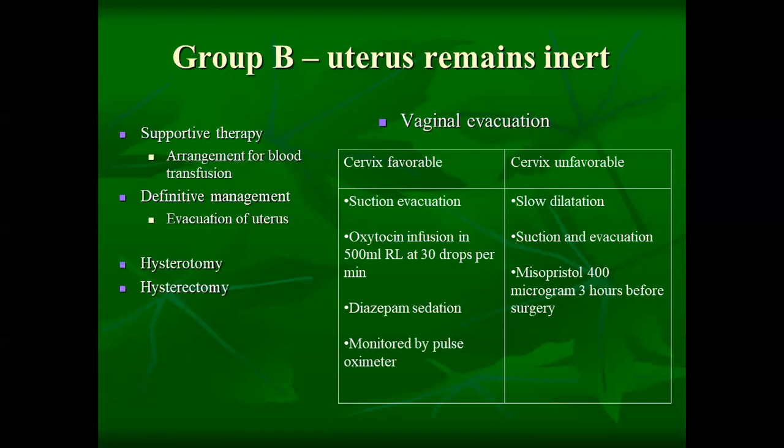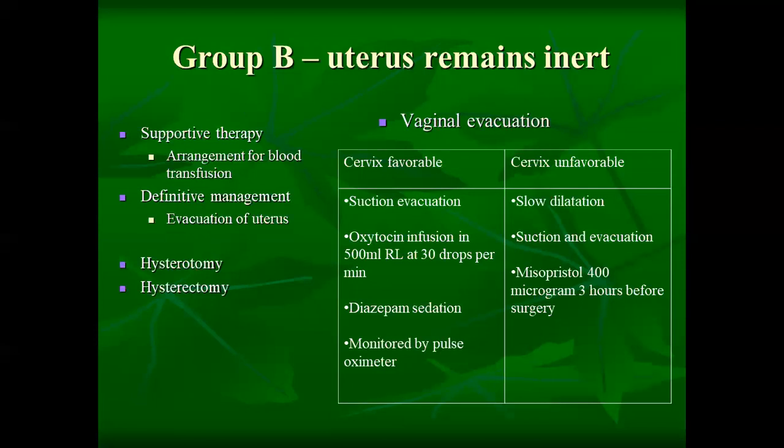So for the dilatation, we are using misoprostol 400 microgram 3 hours before the surgery, so that the cervix will be favorable for the procedure. Okay, so this is how the vaginal evacuation, or evacuation of the uterus, is done. If the cervix is favorable, we can directly go for the suction evacuation, and we can also use oxytocin infusion in 500 ml of RL to accelerate the procedure. The drop rate maintained is 30 drops per minute.